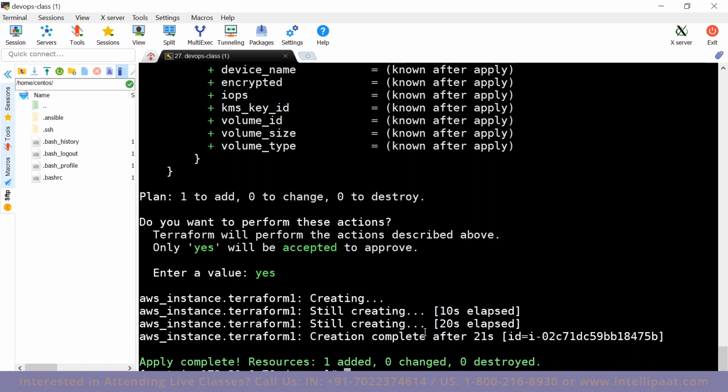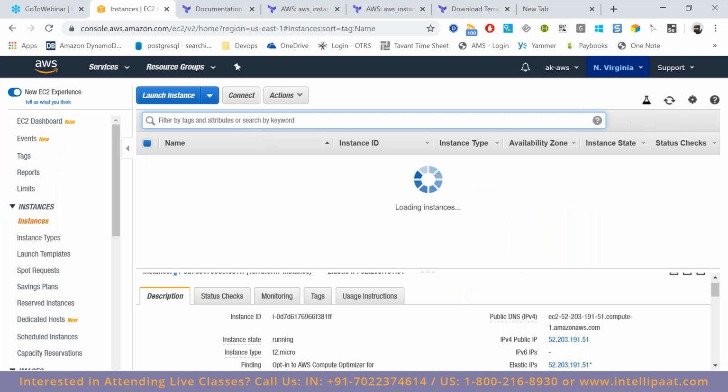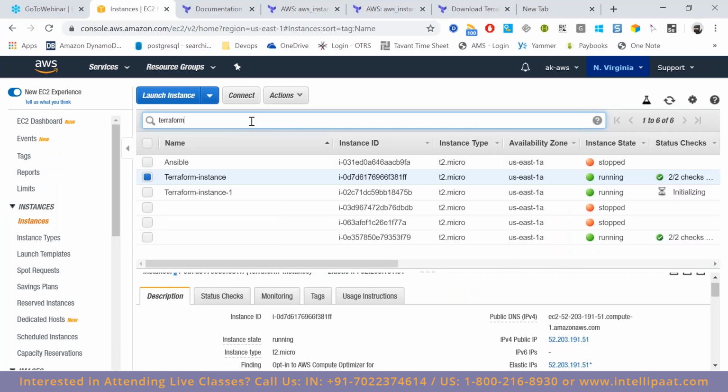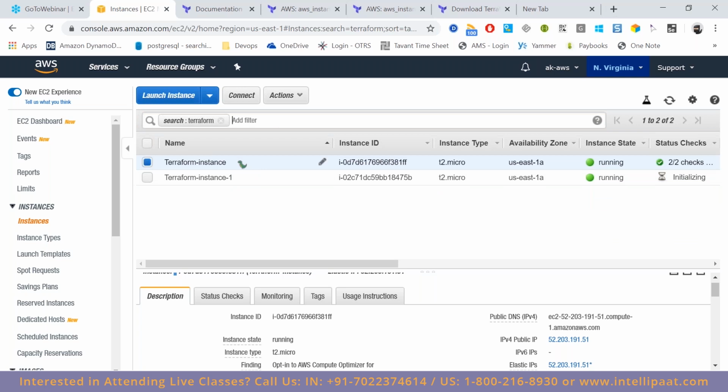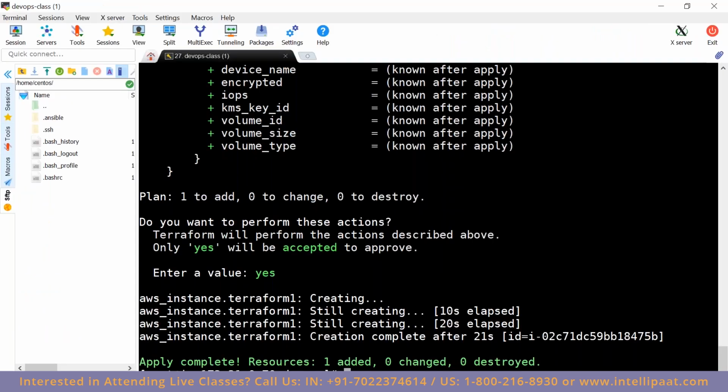Now when you look here, earlier we had only one instance. Now you will see two instances, correct? Terraform-instance and Terraform-instance-1. It's easier to create the instance from the GUI. I understand most of the people are using the CLI. I am also using the CLI for most of the part. It is very difficult to remember all the commands to create this TF file.